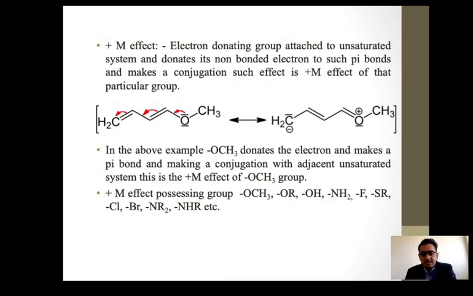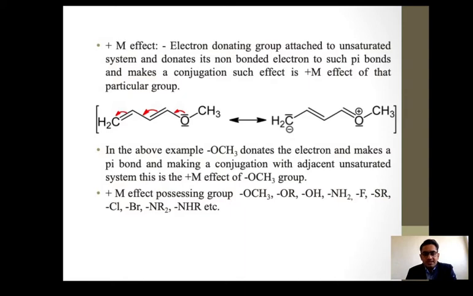This oxygen possesses a positive charge, so accordingly we say this is the plus M effect of that particular methoxy group. In the above example, methoxy donates the electrons and makes a pi bond, making a conjugation with the adjacent unsaturated system. That is the plus M effect of the OCH3 group. So which groups can show the plus M effect?